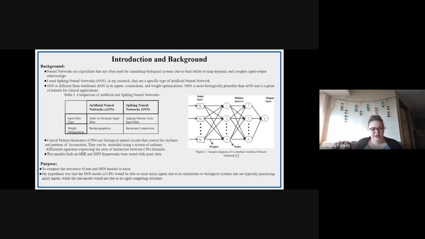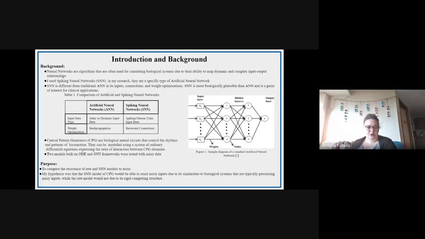Biological data can be noisy for a multitude of reasons: interference from other sources, bad collection techniques, and poor instrumentation. The goal of this research is to compare these models' ability to adapt to noise and data. My hypothesis was that when comparing rate models and spiking neural nets with noisy data, the spiking network would be more adaptable and process the data with biologically plausible results, whereas the rate model wouldn't converge or would fail to